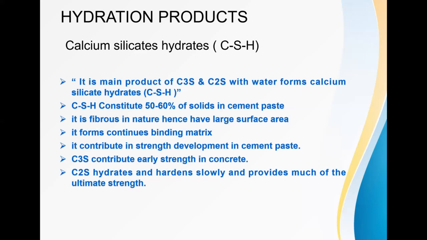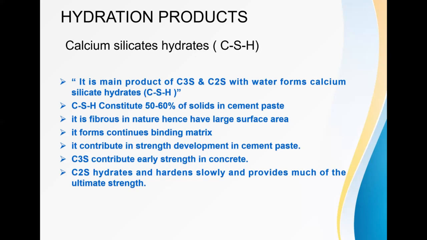When C3S and C2S chemically react with each other in the presence of water, they form the calcium silicate hydrate. These CSH constitute 50 to 60% of solids in cement paste. It is more fibrous in nature and hence has a larger surface area.